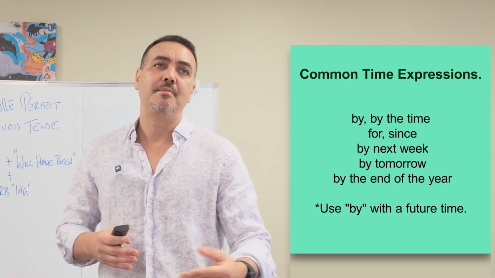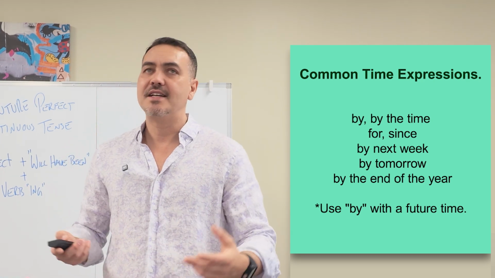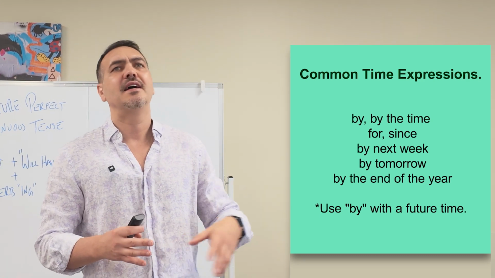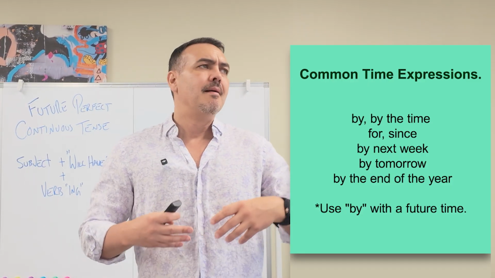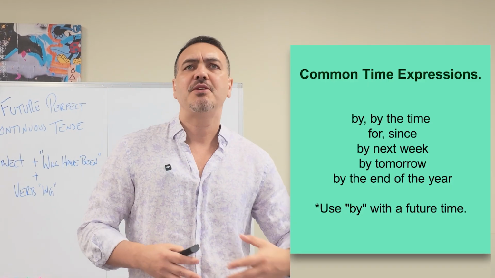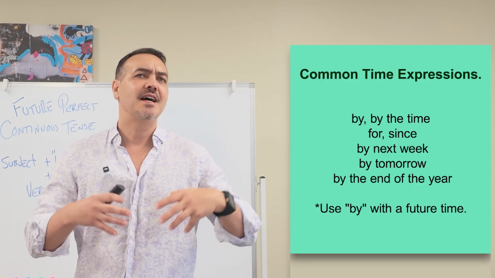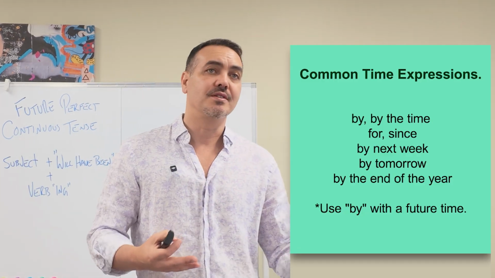By Monday, by next year, by 9 o'clock, by the end of the month. Okay? For example, by Monday, I will have been training for 3 weeks. By next year, she will have been teaching for 10 years. Okay? By 9 o'clock, we will have been driving for 4 hours.